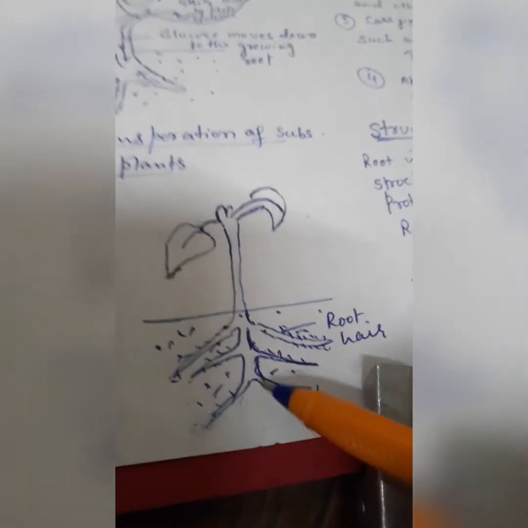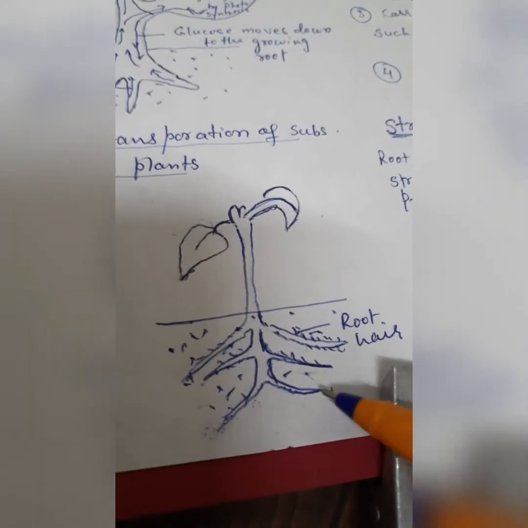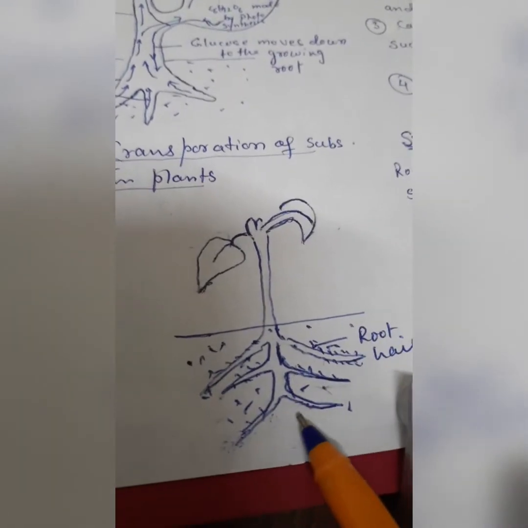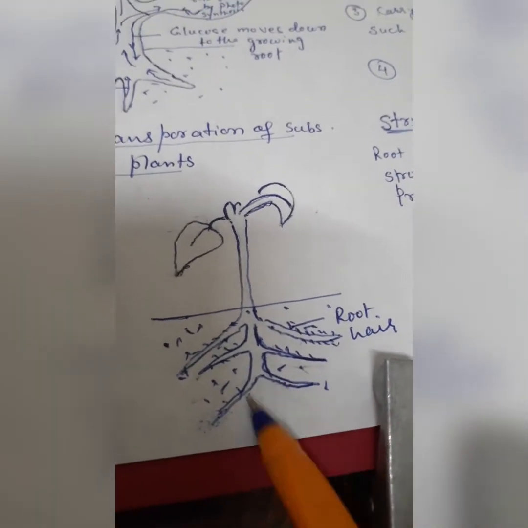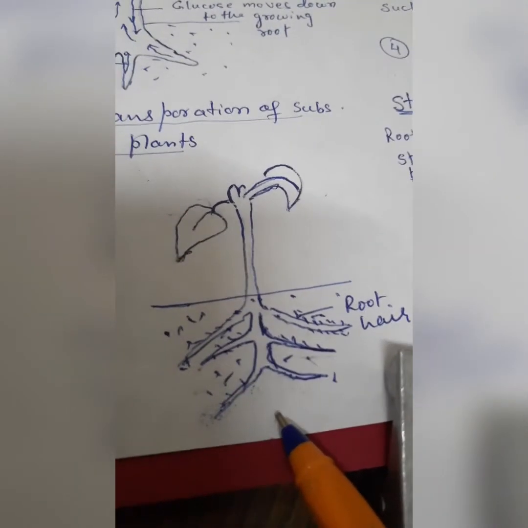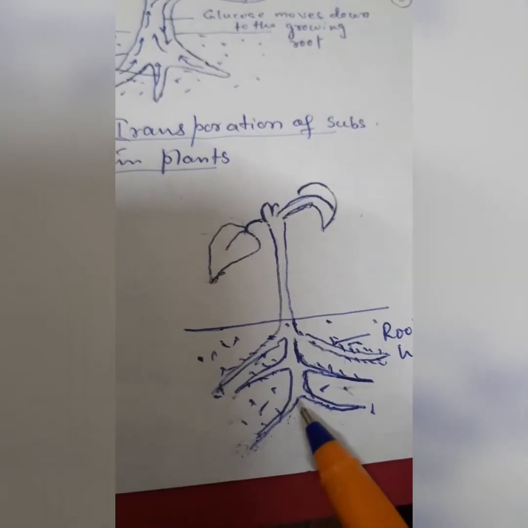The epidermal cells have finger-like tubular outgrowths which increase the surface area of the soil to absorb more water, but the cells do not allow everything to pass because the cells have a semi-permeable plasma membrane.